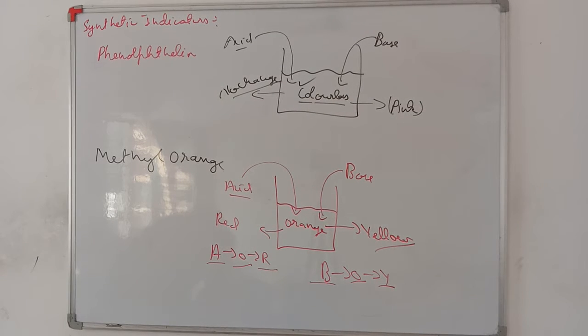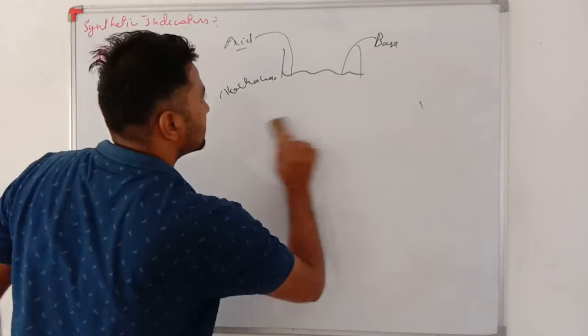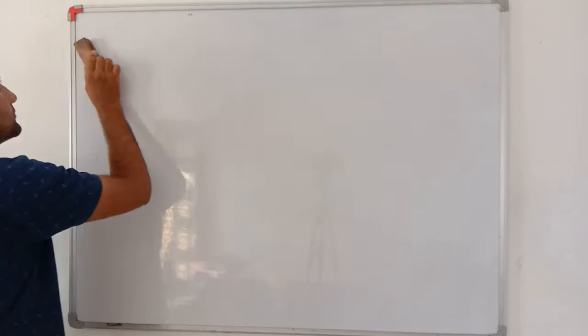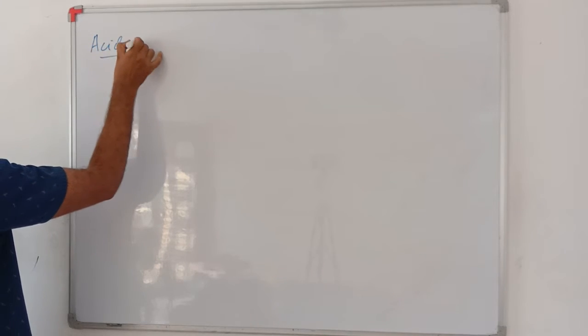Okay dear students, as we have gone through indicators, now we will see what are acids. Acids.